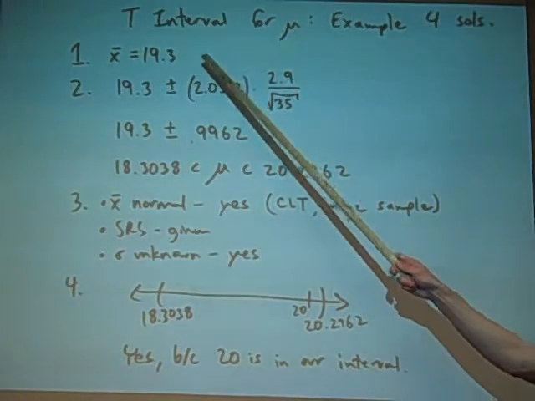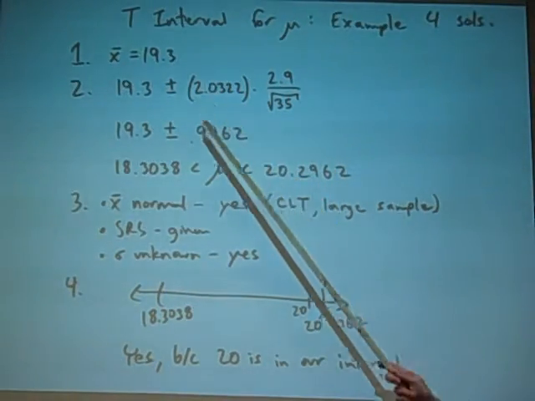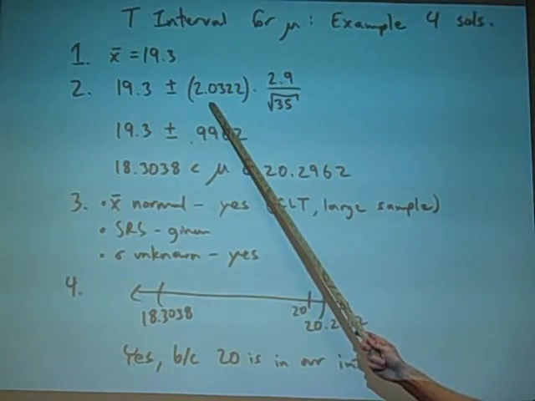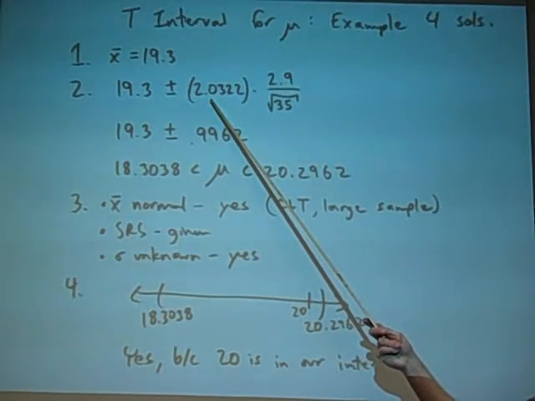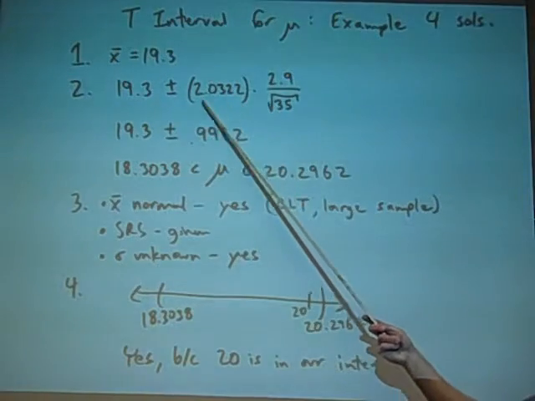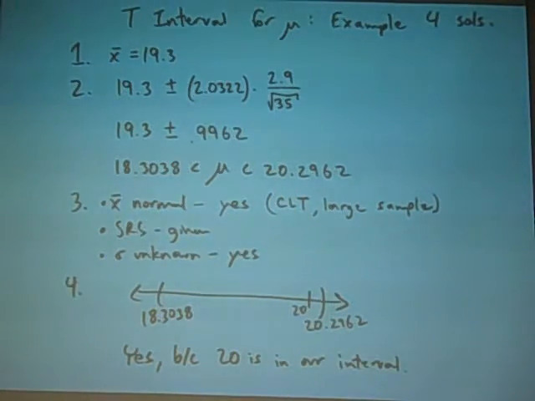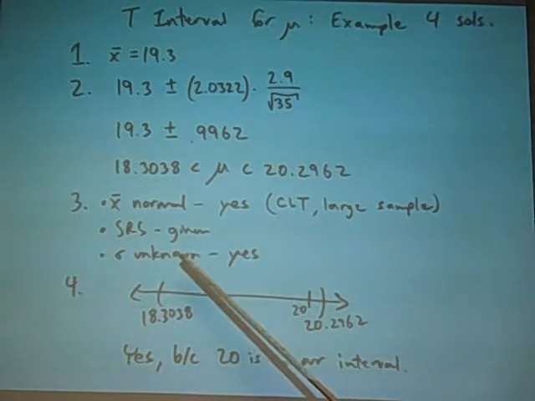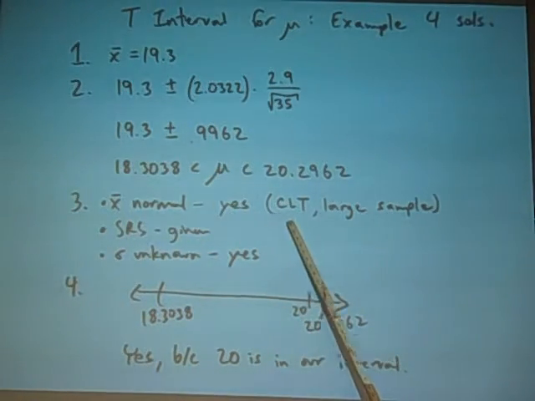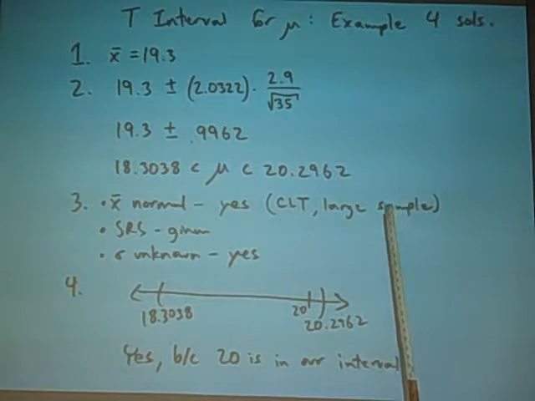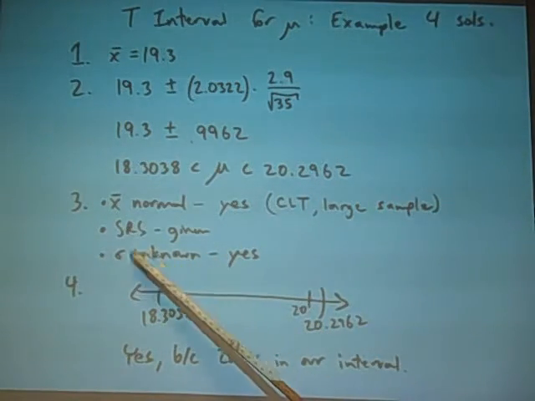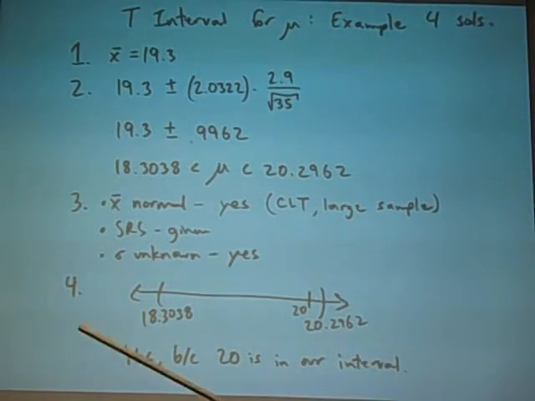So this one, our point estimate is just x bar, 19.3. I think the sample size was 35? Yeah. So this critical value here is based off of 34 degrees of freedom. This is the interval we end up with. X bar normal, yeah, we're probably okay because of the central limit theorem. We have a large sample. Simple random sample, if it was given, I intended to give it to you.